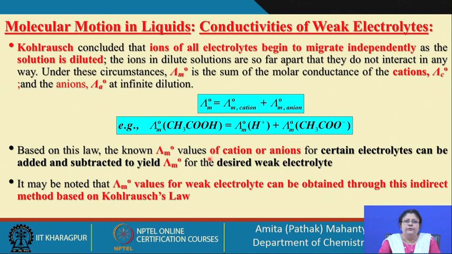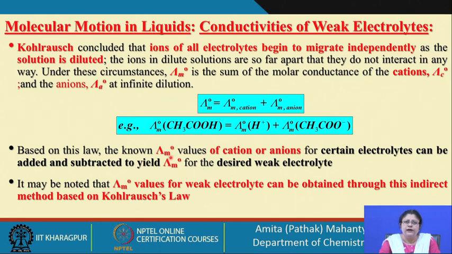So, based on Kohlrausch's law, we can say that the molar conductances at infinite dilution of the cation and anion for a certain electrolyte can be added or subtracted to get the molar conductance of a desired electrolyte.